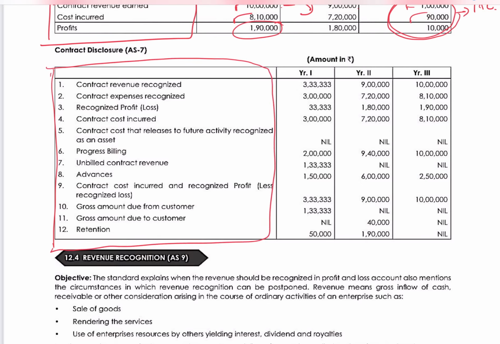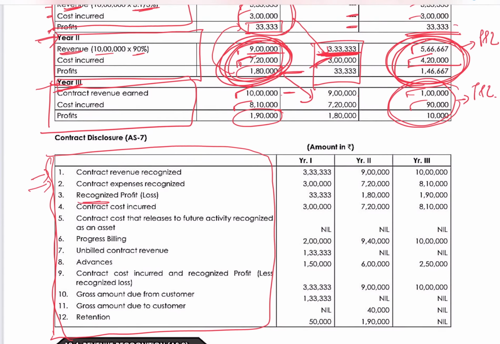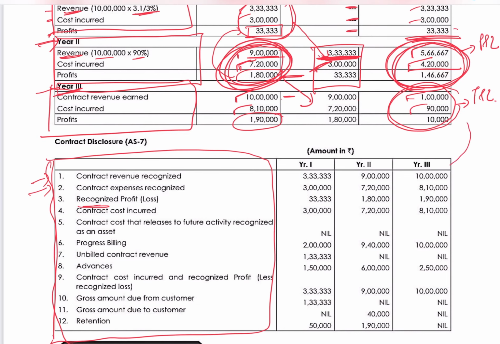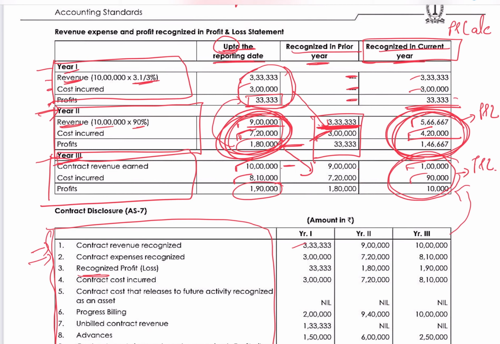So you have to mug up this list of what all items will be appearing in your financial statements. First will come the contract revenue, then the contract expenses, then the profit. These figures you will get in the calculation sheet which you have prepared earlier. So if you see year 1, 3,33,000 is what we got here.